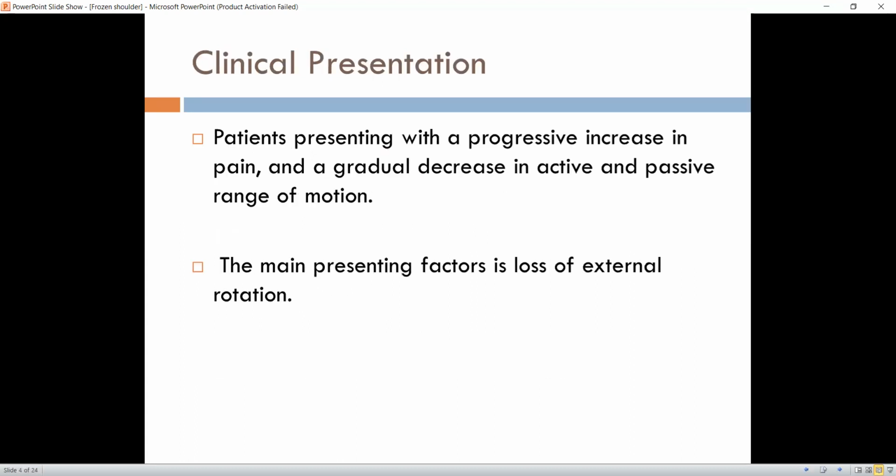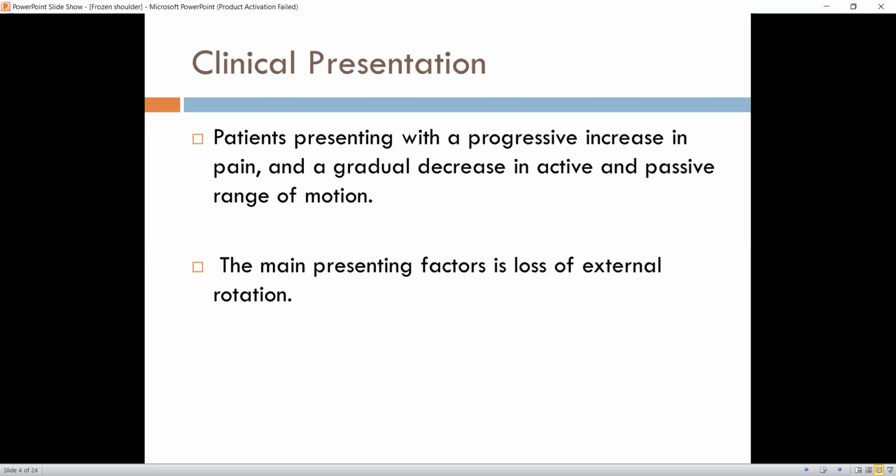Now, the clinical presentation with which the patient comes to the clinic: the patient comes with extreme pain in the shoulder joint and decreased movement of the shoulder joint. And the main feature of frozen shoulder is the loss of external rotation at the shoulder joint. Basically, frozen shoulder is a self-limiting disease and symptoms resolve with the passage of time. It can roughly take from 6 months to 11 years, and the duration varies in different patients.